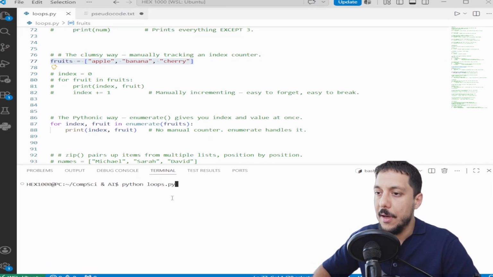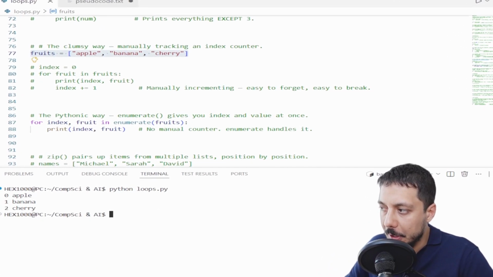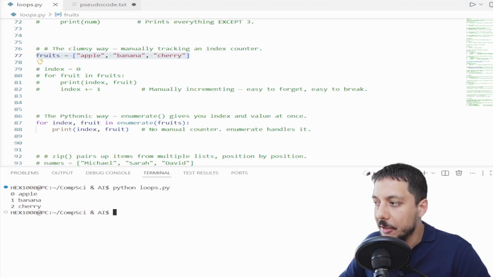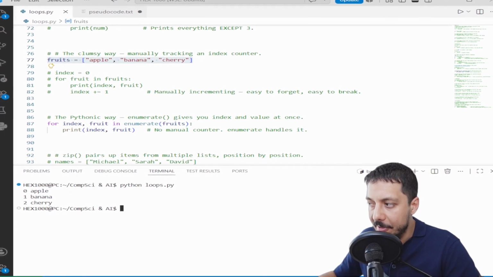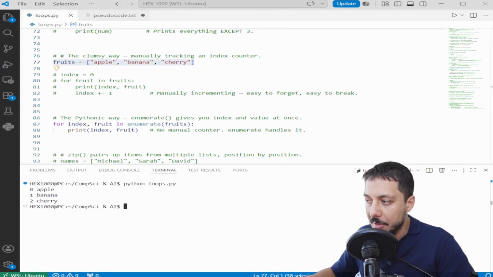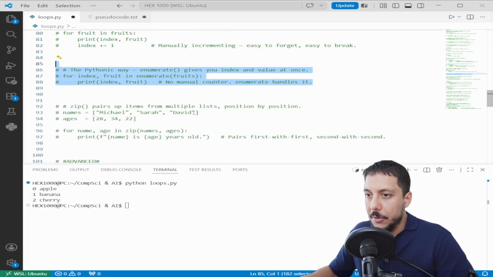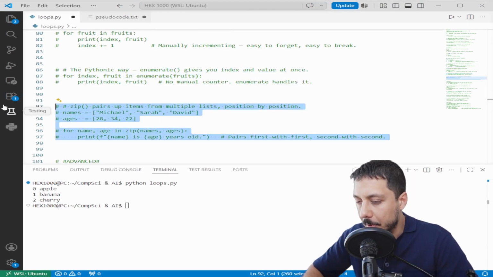Code this one out, then run it. Same output, half the code. No counter to manage, nothing to forget. Enumerate hands you the index and the value together, every iteration. This is what real Python developers use. Let's code these out, and then let's take a look at the zip example.